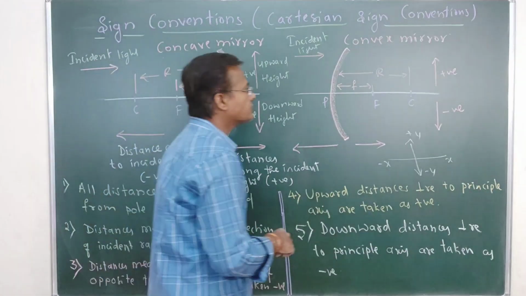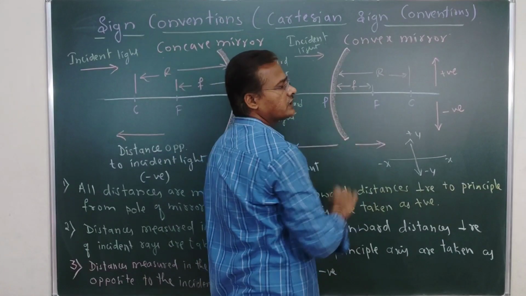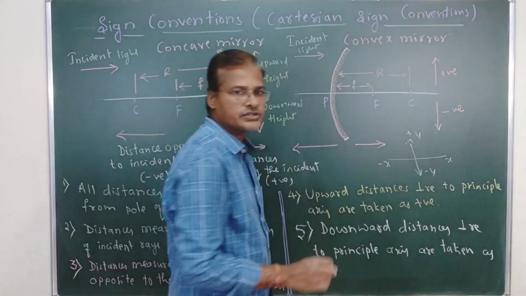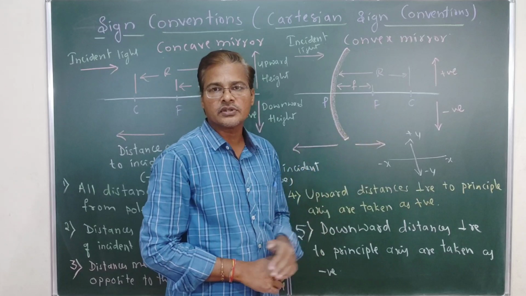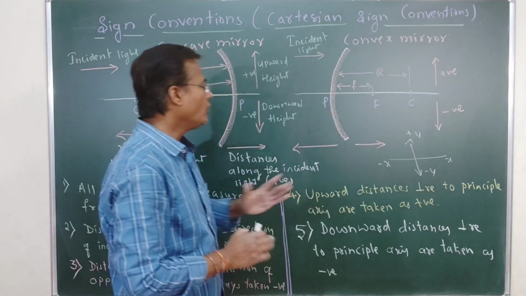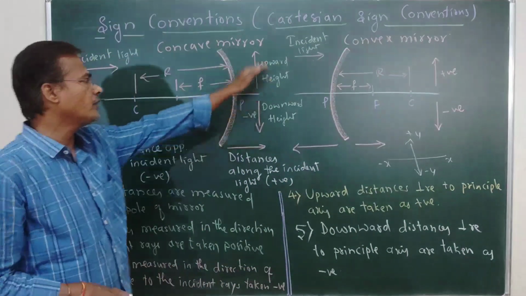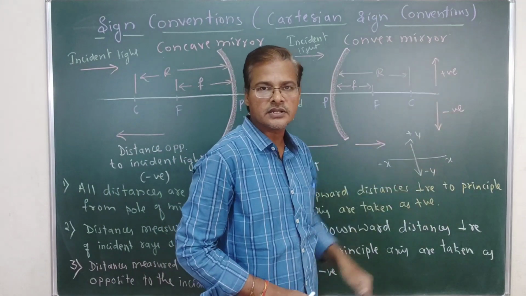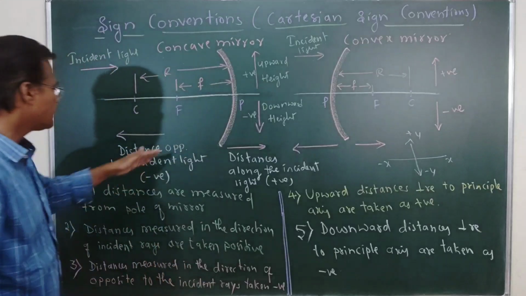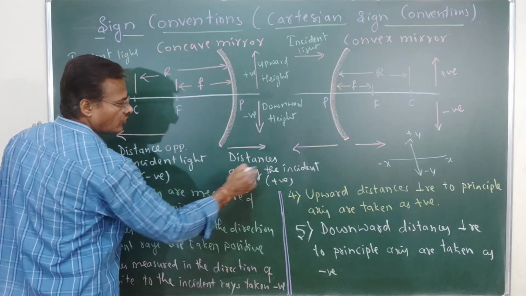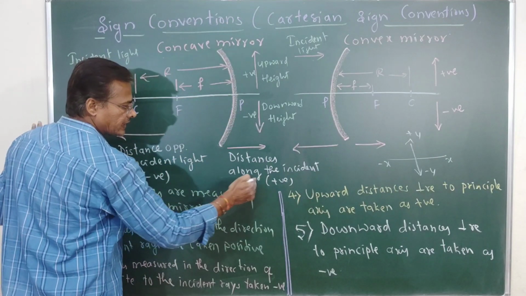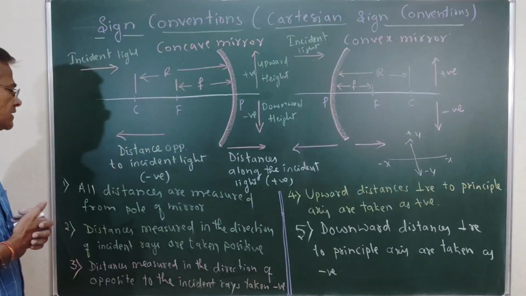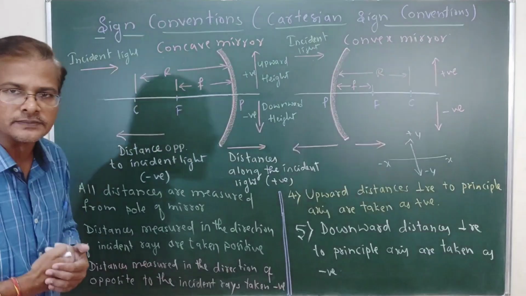Similarly here also we can see that R is called the radius of curvature, f is the focal length, C is the center of curvature, and capital F is called the principal focus. Now, how are we going to understand this? This is the upward height, this is the downward height. Similarly this is also the upward height, this is the downward height, and this arrow mark is a distance along the incident light, it is taken as positive, and the distance opposite to the incident light is negative.